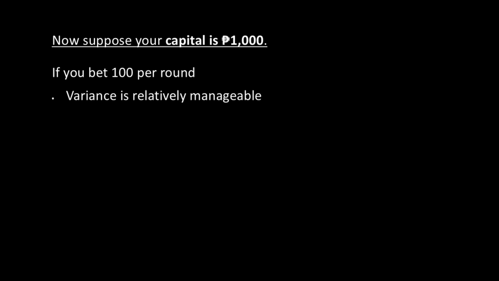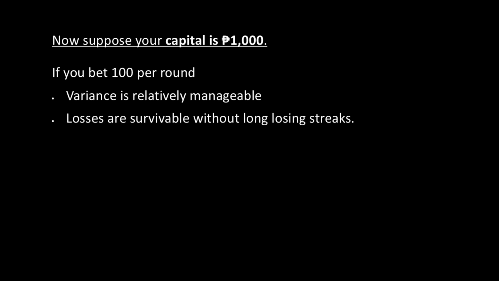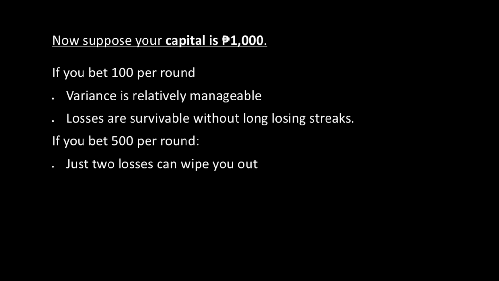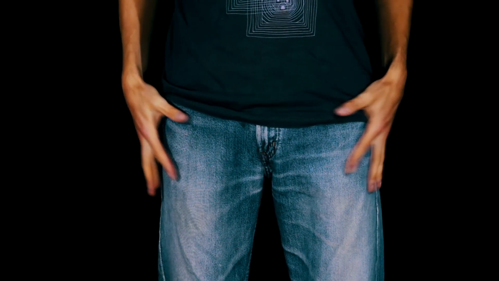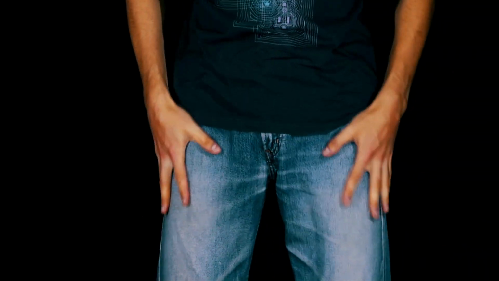Now, suppose your capital is $1,000. If you bet 100 per round, which is essentially the loss if you lose the bet, the variance is relatively manageable and losses are survivable without long losing streaks. However, if you bet 500 per round, just 2 consecutive losses can wipe you out. So mathematically, scaling up bets scales both mean and variance. But ruin depends on variance relative to capital, not just the mean. Once capital hits 0, the experiment ends and the law of large numbers stops working.